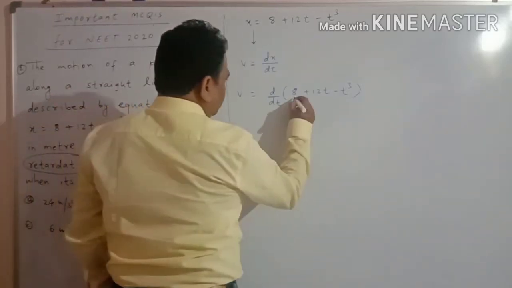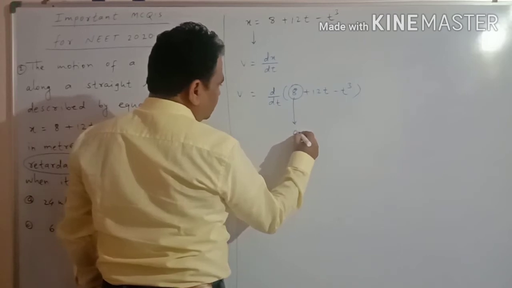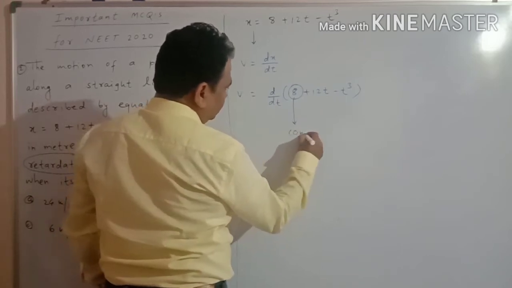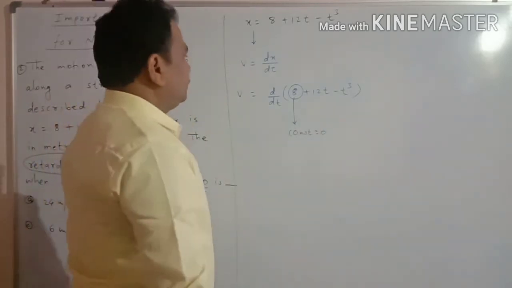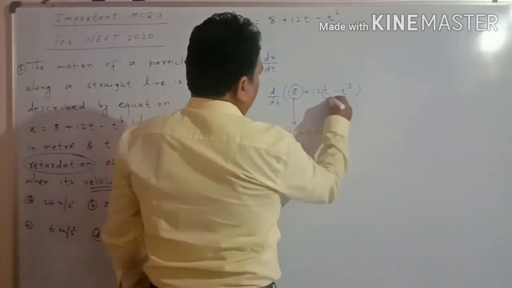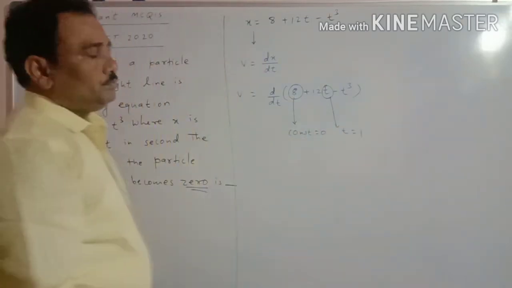You should remember that 8 is a constant, and the derivative of a constant is 0. Then the derivative of t is 1.